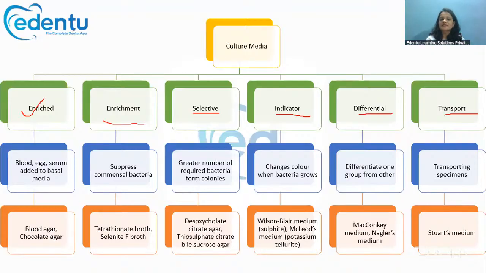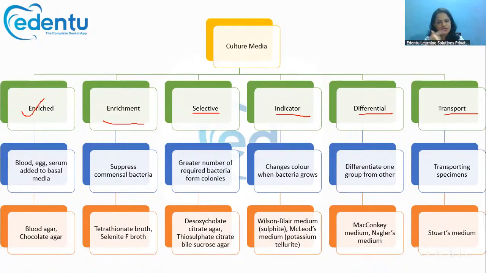Then there is something called selective media. Selective media means a greater number of the required bacteria form colonies. In the enrichment media, what it does is suppress all the commensal bacteria. But in selective media, what it does is only allow the growth of the bacteria of interest.